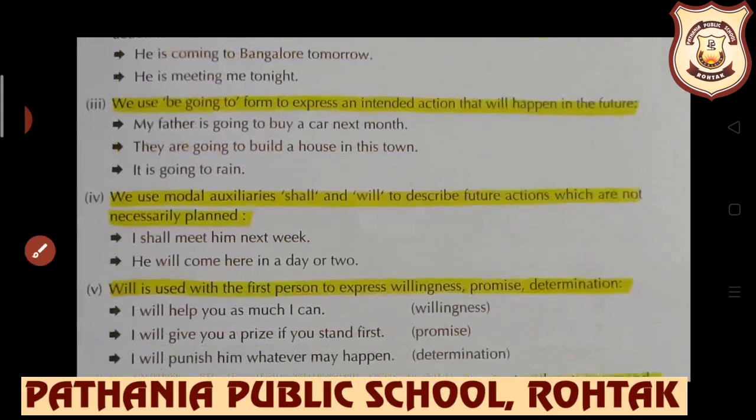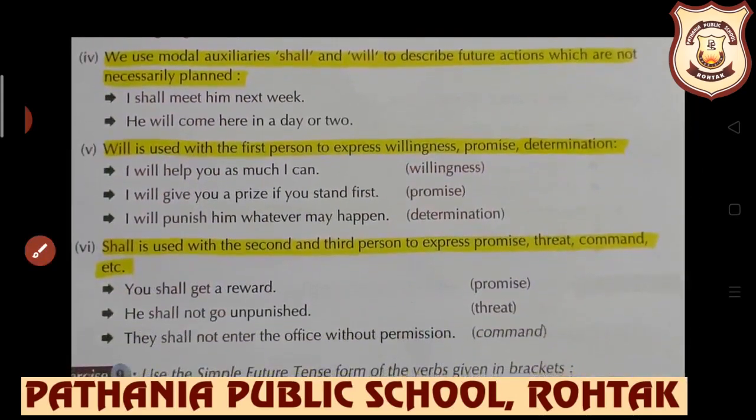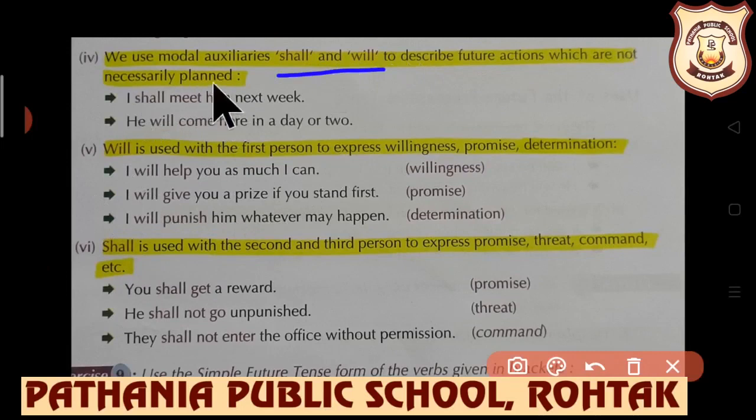Further we use modal auxiliary shall, will to describe future action which are not necessarily planned. I shall meet him next week. It may happen that some urgency would be there and I would not be able to meet. So, not necessarily planned. Next, he will come here in a day or 2. Might be he will come today or not even after 2 days. So, if not necessarily planned actions are there, then we use will, shall.